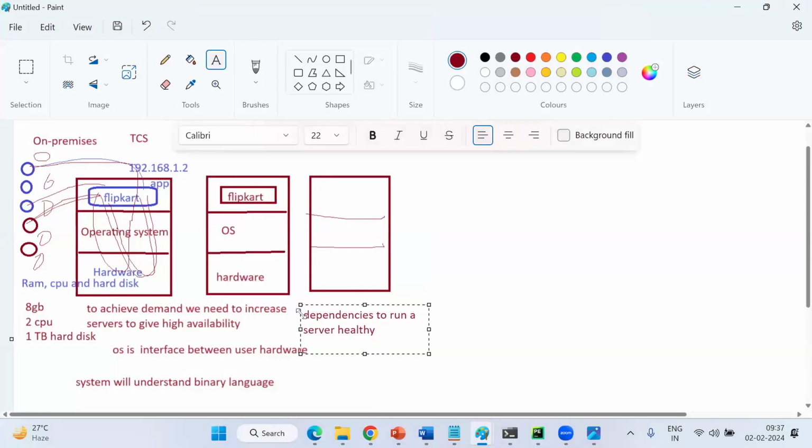Okay, what are the dependencies to run your laptop healthy? What do you need to take care of, guys? Security patches. Okay. I'm talking about non-IT related things. What are the dependencies? Think. That is also an IT related thing. Non-IT related things. Power supply required or not? Next. Storage. Very good. Next.